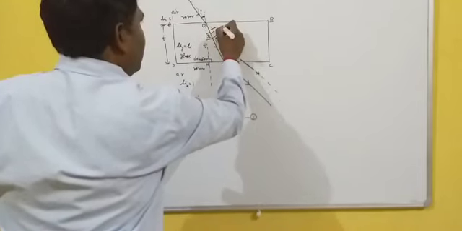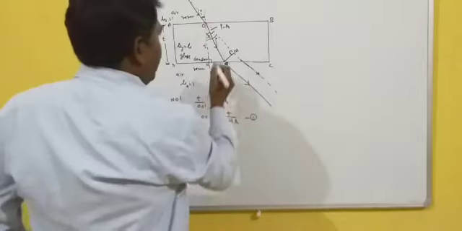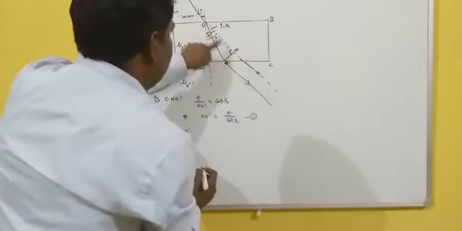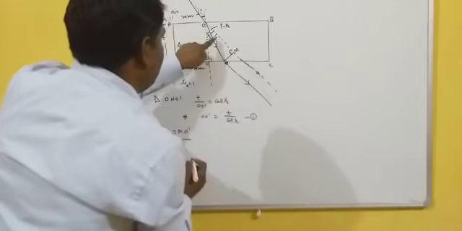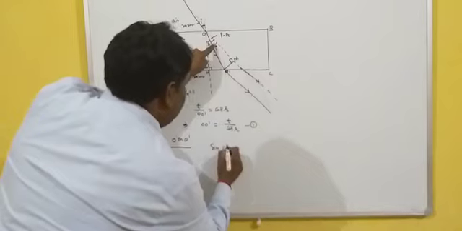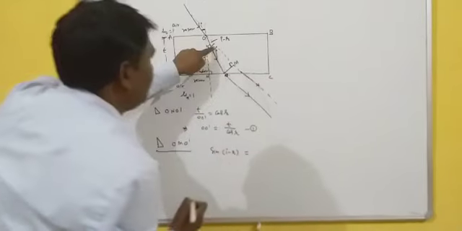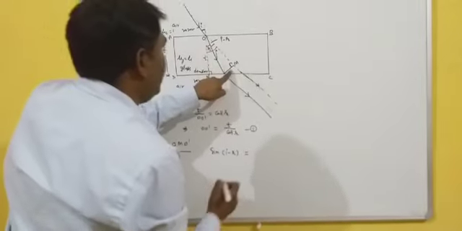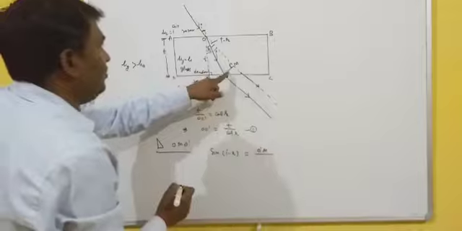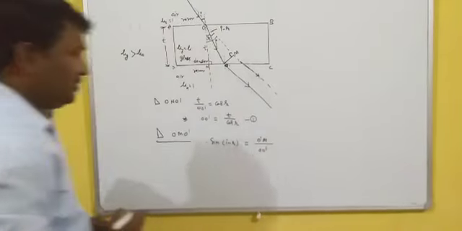This is I minus R. For this angle, when this is perpendicular, sine of I minus R is equal to perpendicular upon hypotenuse, means O dash M upon OO dash.